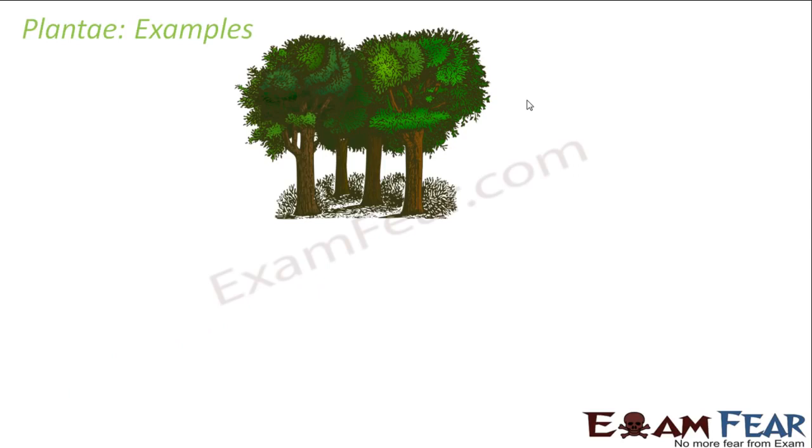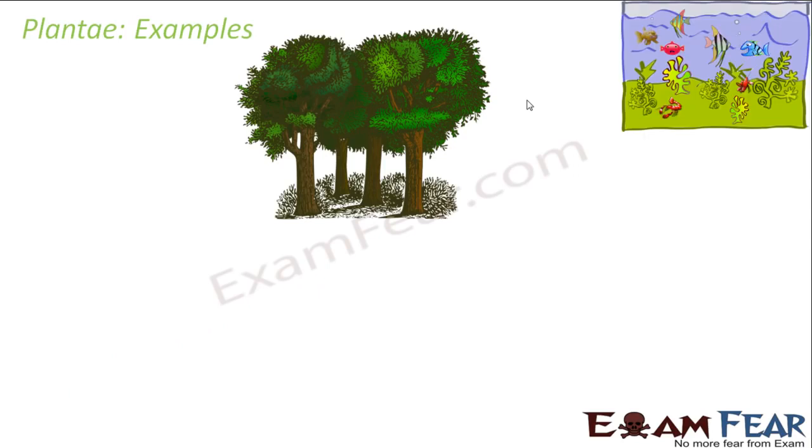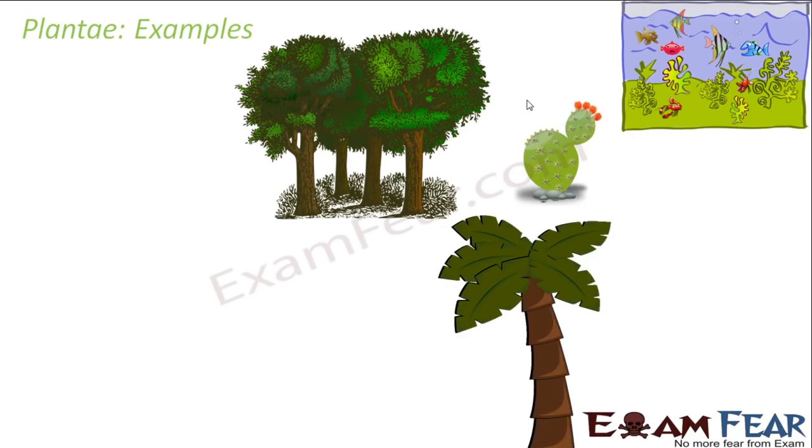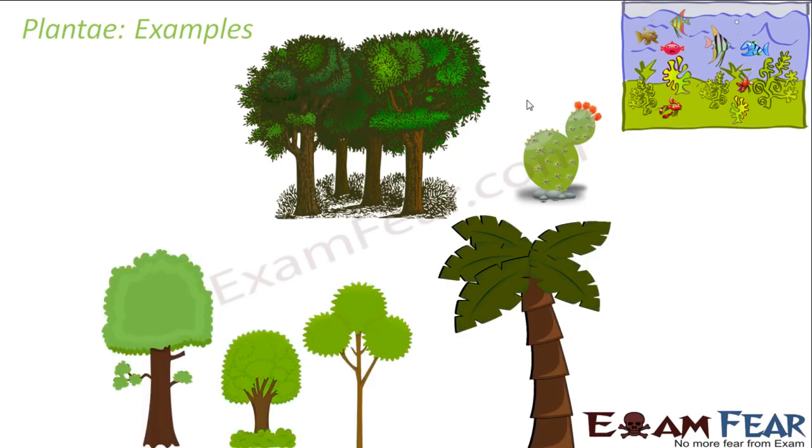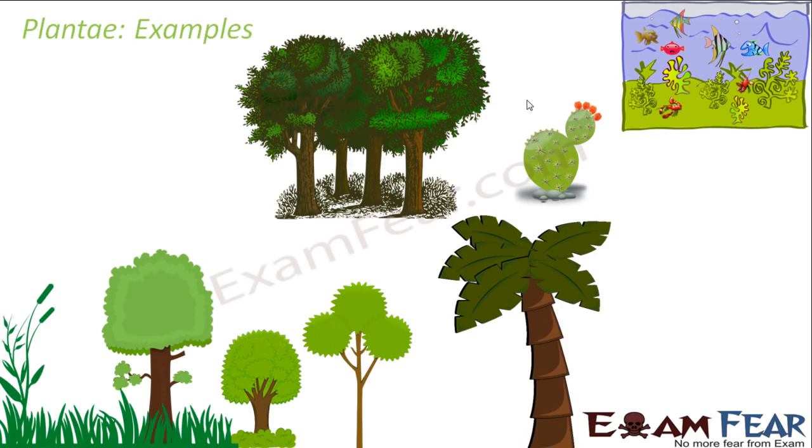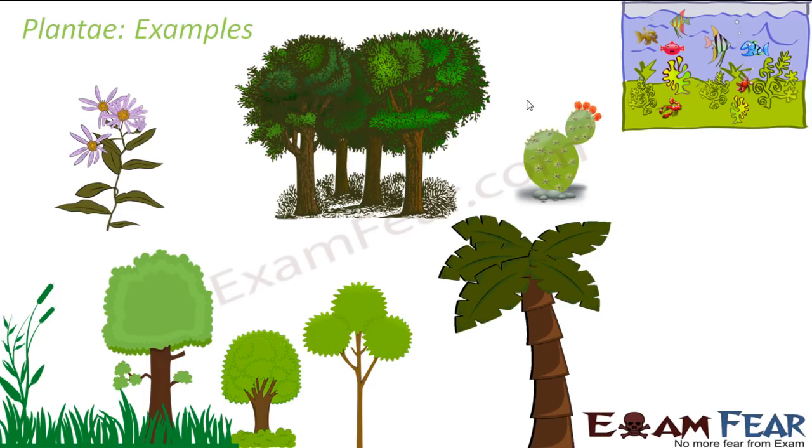Starting from big trees to the huge variety of aquatic plants, or the cactus, or a coconut tree, or the different sizes of trees. You can see small herbs, medium-sized shrubs, big trees, or grasses. So you have abundant examples if you want to think of the plant kingdom.